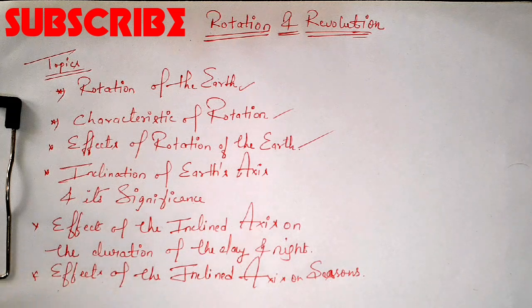The third one is the Coriolis effect. What is this Coriolis effect? It refers to the force experienced by any object that is moving over the surface of a rotating body. And if we talk about the earth, the Coriolis effect plays an important role in the movement of the air and how the air is deflected to the northern side and to the southern side.